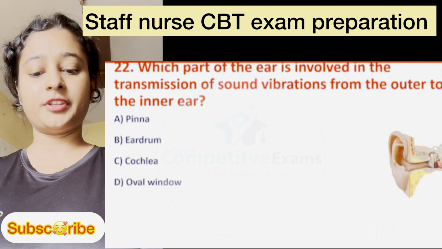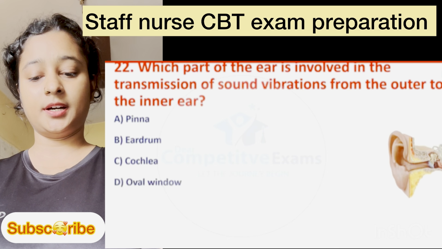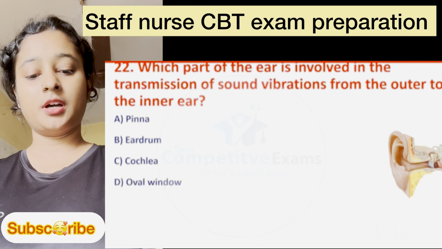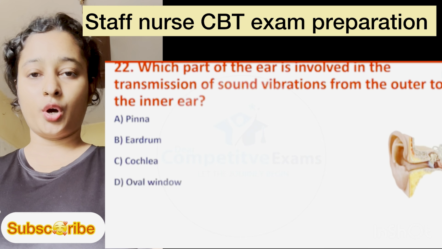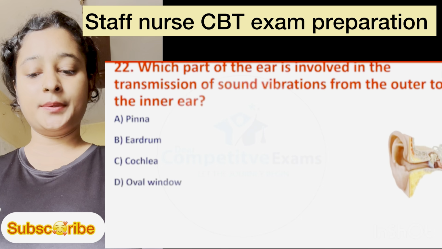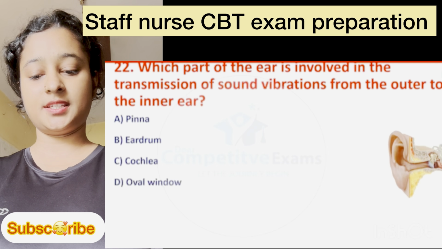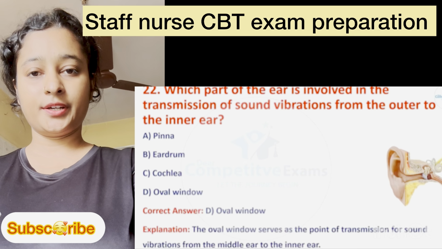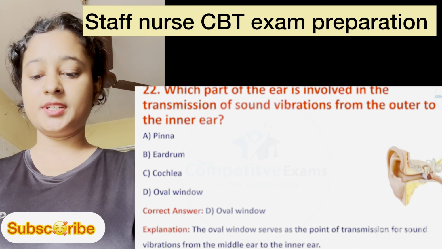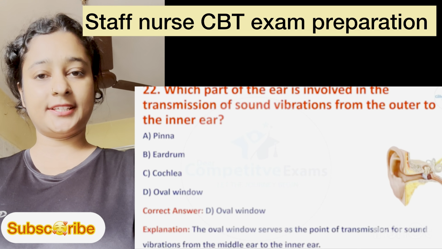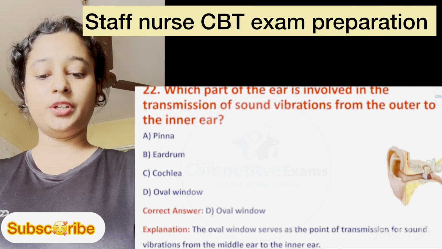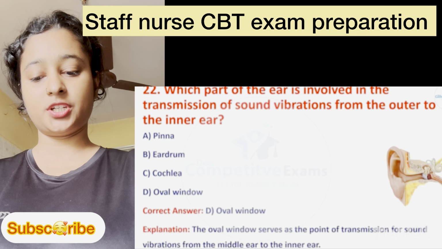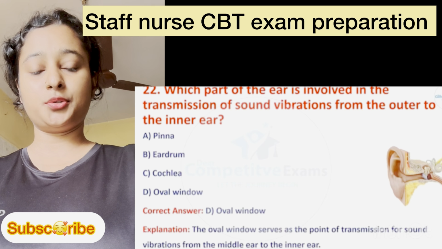Question number 22. Which part of the ear is involved in the transmission of sound vibration from the outer to inner ear? Option number A is pinna, B is eardrum, C is cochlea, and D is oval window. Here, right option is option D, oval window. Explanation: the oval window serves as the point of transmission for sound vibration from the middle ear to the inner ear.